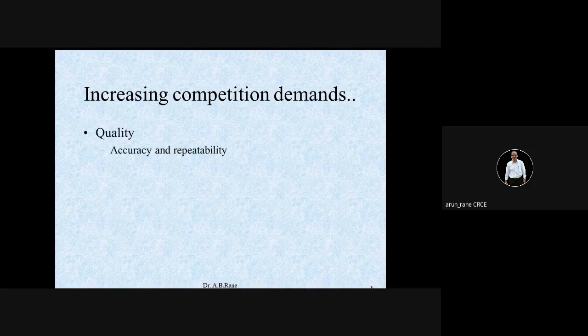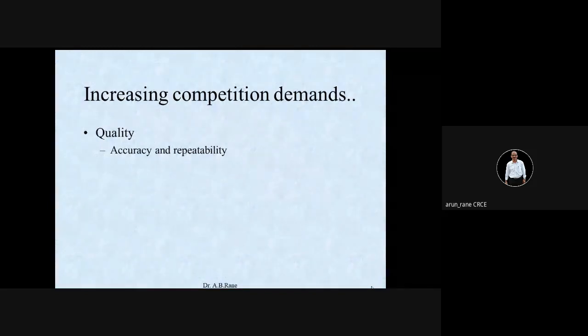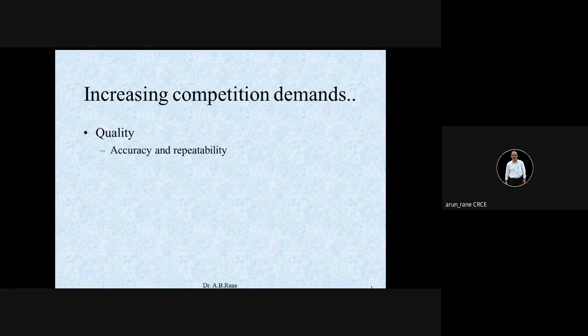So in competition, people are asking for quality, accuracy and repeatability. This is what is important. Accuracy means, say if I am asking for components with plus minus 20 micron, then you should be able to machine that component in plus minus 20 micron. That is what is called accuracy.